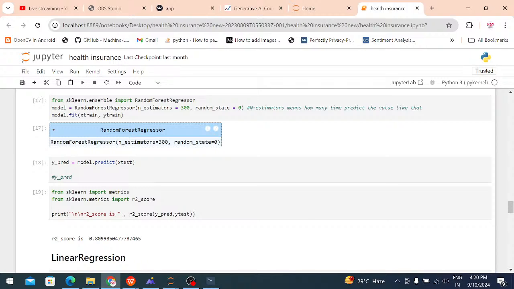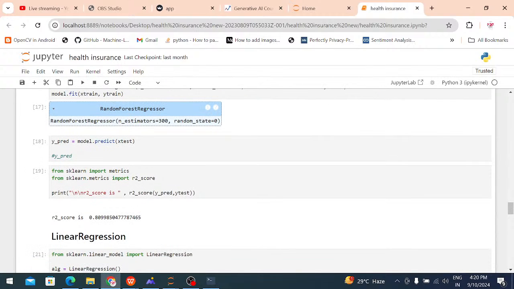For predicting, I am giving the testing values. In the fit, I am giving the training data to the machine. In the predict step, I am giving the testing values. Why? Because first I give the training data and train the machine properly, so it properly shows the output for the testing values. That is known as model.predict.